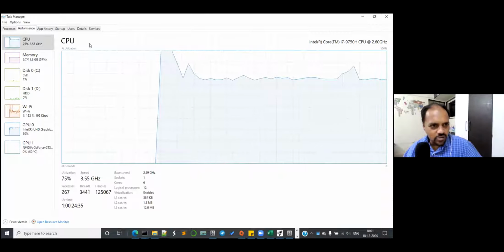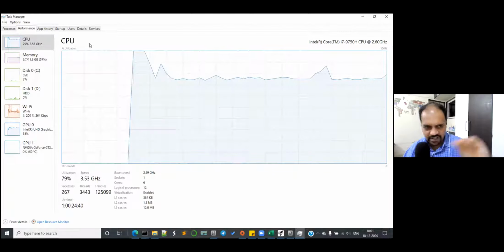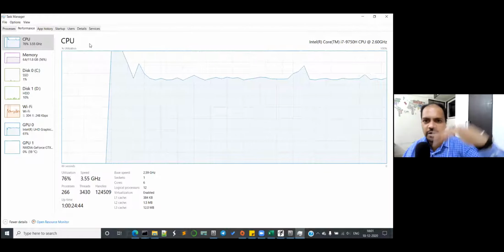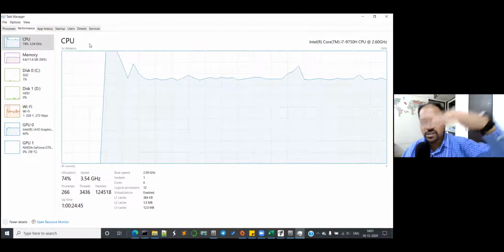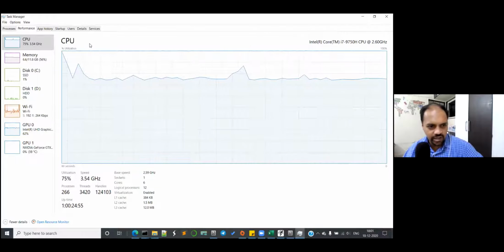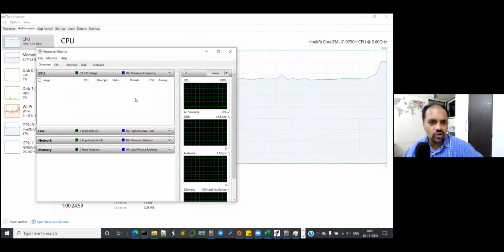So that's good. Now, what you guys are looking at is the RAM is being utilized to half of its extent, but the CPU is being utilized to most of its extent, 75%. Correct. Now, one more thing. Go to Open Resource Monitor down at the bottom in the same window and check for CPU usage.